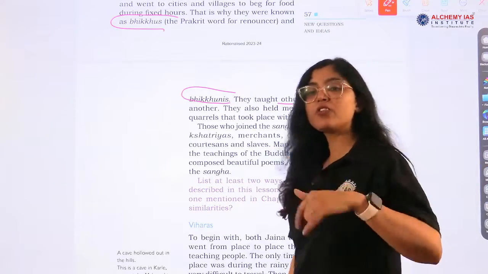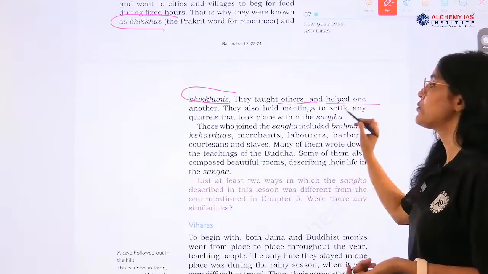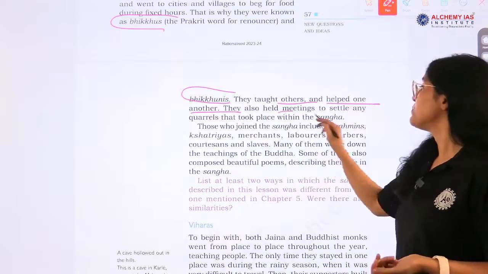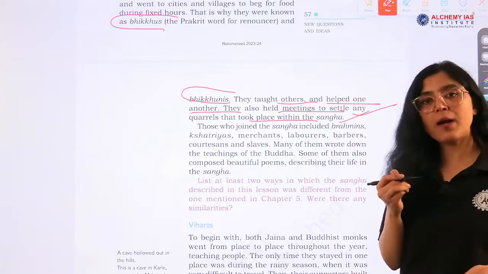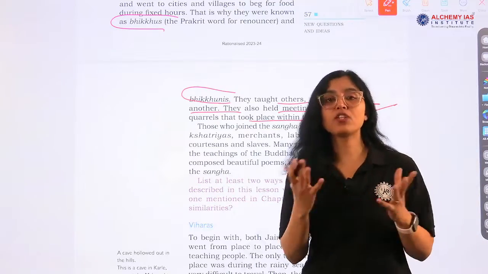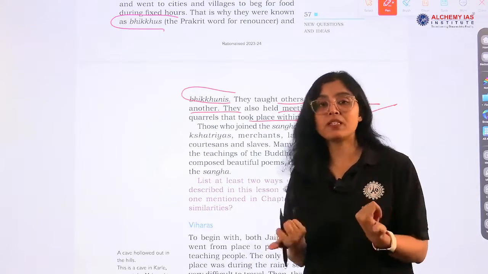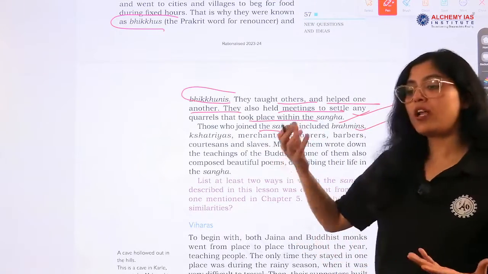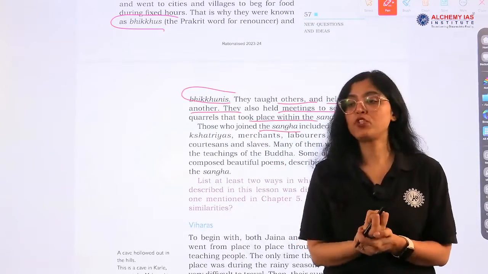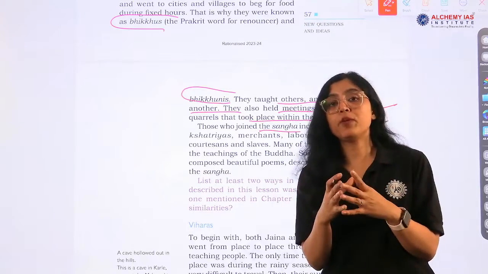So they were teaching others and helped one another. They also held meetings to settle any quarrels that took place within the Sangha, right? So everything, coordination should be there, unity should be there, peace should be there. Those who joined the Sangha included what? Now very, very important information. Who were the people who were joining the Sangha?